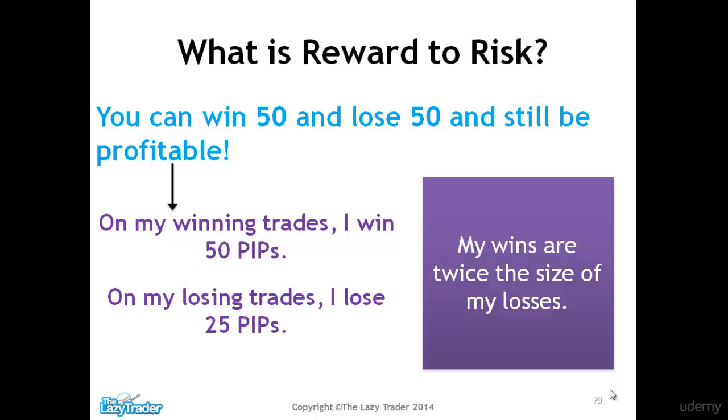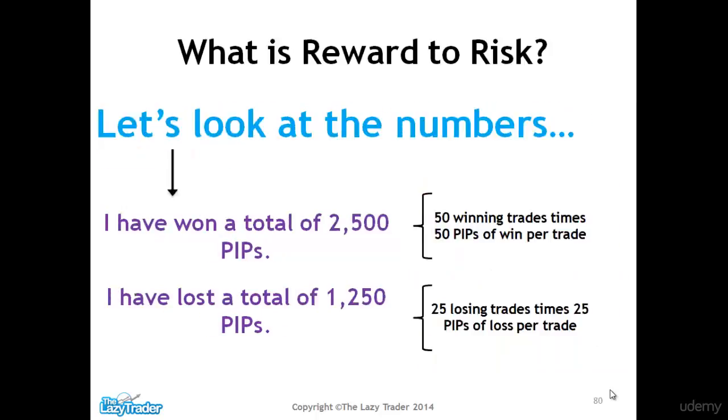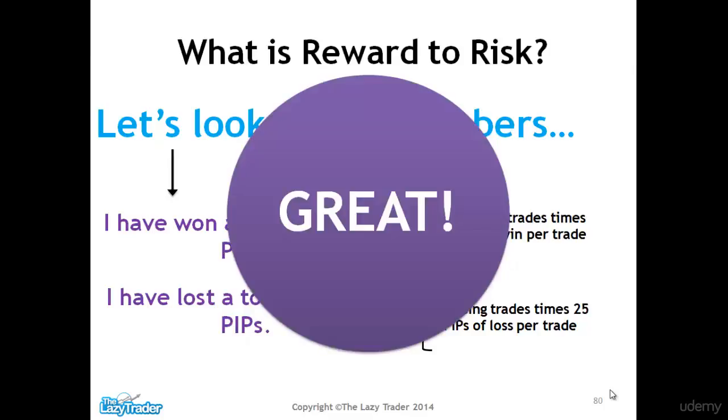I know that might be hard to visualize, but it just underscores how important it is to have positive reward to risk, because it means that your wins are more than your losses, and you can afford to even have more losing trades. Okay, so let's look at the numbers. Say you have won a total of 2,500 pips, 50 winning trades times 50 pips won per trade, versus 25 losing trades, risking 25 pips per trade, then you've only lost a total of 1,250 pips. So it's a winning proposition. Fantastic. That's where you want to be. Keeping the risk low and the reward high.